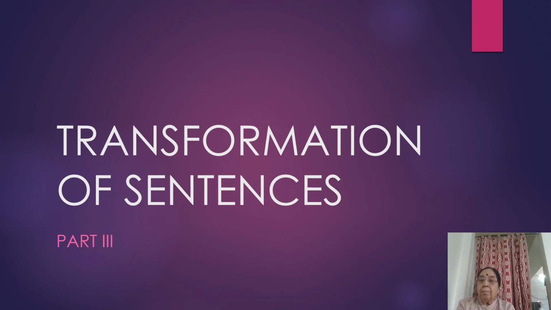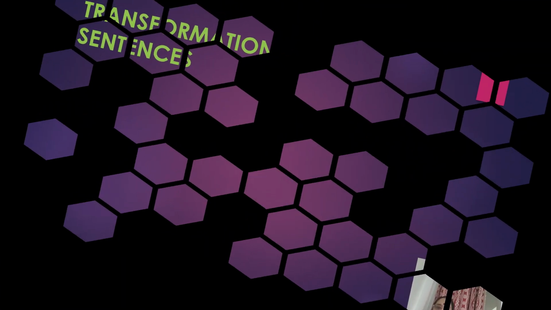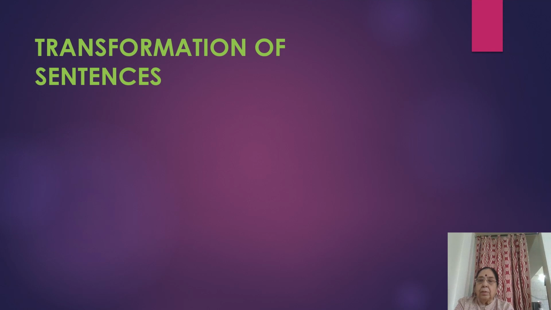So let us begin with simple to complex. Now simple sentences, you know what are simple sentences? A simple sentence is a sentence in which there is only one finite verb.